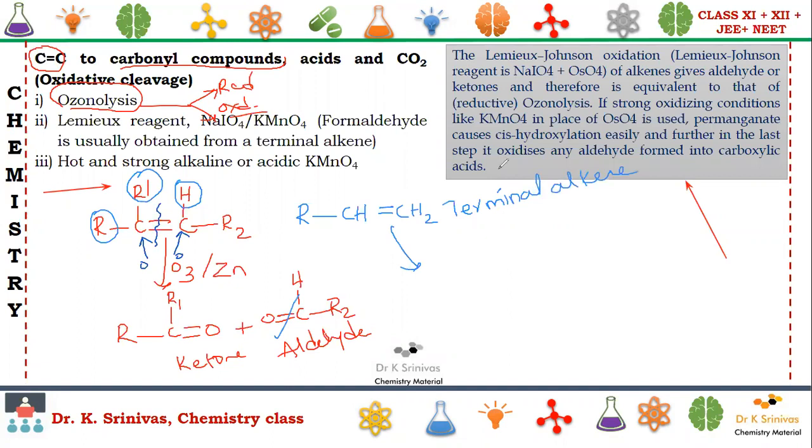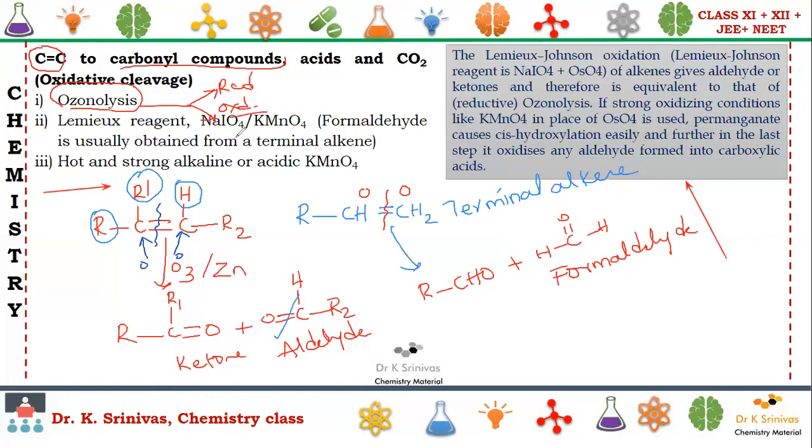In terminal alkenes, just break this and add O here, add O here. We are not writing the ozonide intermediate directly. We are writing CHO here plus H C double bond O H. This is nothing but formaldehyde.